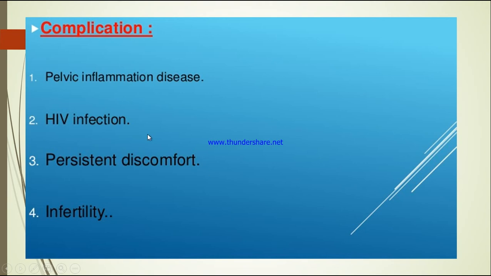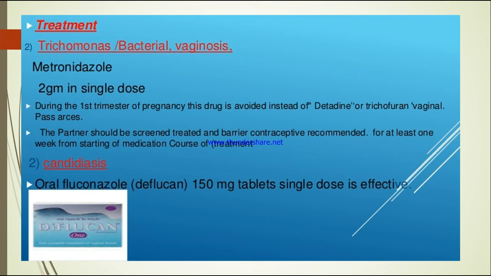Next, HIV infection. Third, persistent discomfort, because there will be itching, rashes, burning sensation, difficulty when passing urine, pain while urinating. So this is also a complication. And infertility. When there is infection in the uterus, fallopian tubes and ovaries, then there can be chances for infertility.